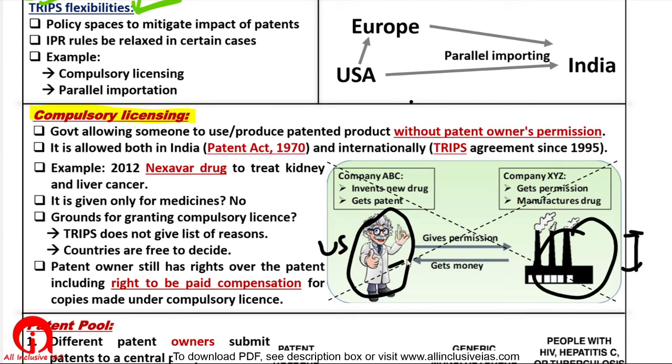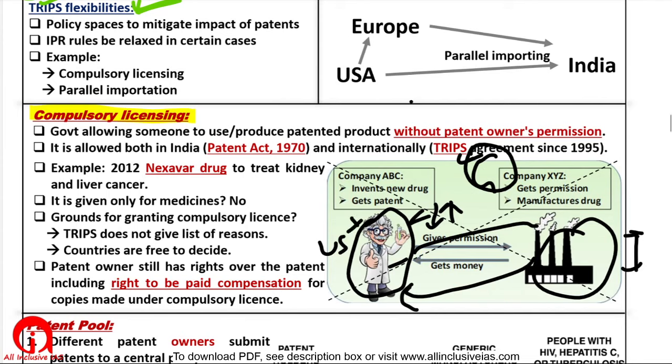In return, it is asking for lots of money. The Indian government negotiated with this company to reduce the rates. It did not. The Indian company negotiated to increase the production. It did not. The Indian company said, please give license to more Indian companies to manufacture the medicines. It did not agree. So what will the Indian government do?